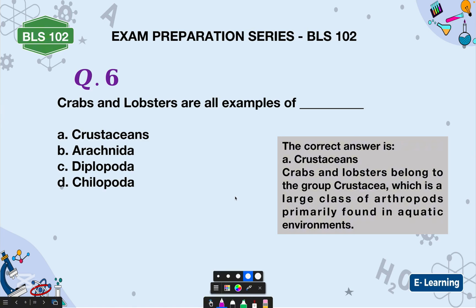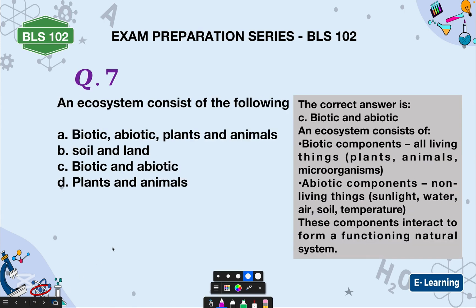Crabs and lobsters are examples of, we have crustacean, arachnida, diplopoda, chilopoda. The correct answer is crustaceans. Crabs and lobsters are examples of crustaceans. Crabs and lobsters belong to the group crustaceans, which is a large class of arthropods primarily found in aquatic environments. All right.